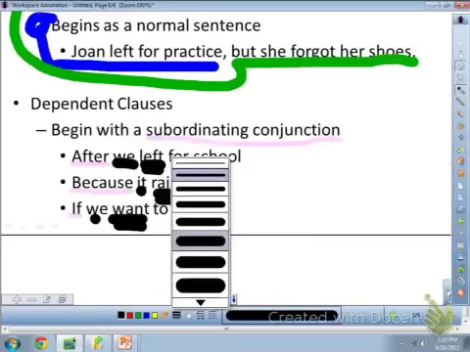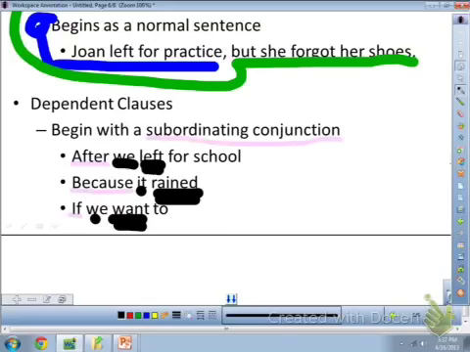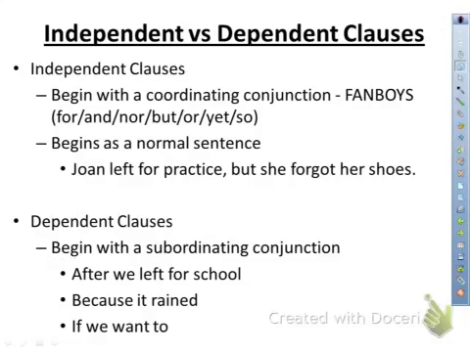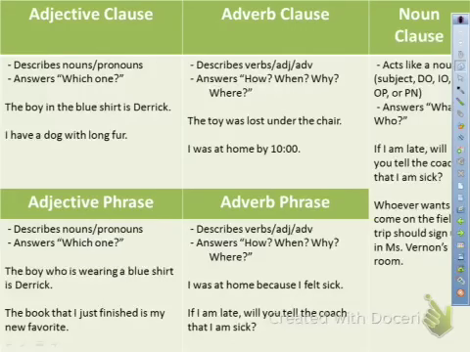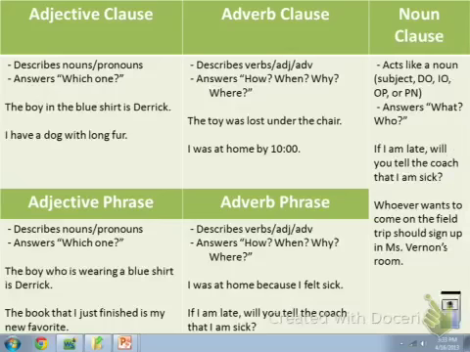Taking this to the next step then, types of clauses and phrases. Adjective clauses describe nouns and pronouns, and they answer which one. Adjective phrases do the same thing. Describe nouns and pronouns and answer which one. The difference is just that one is a clause and one is a phrase.